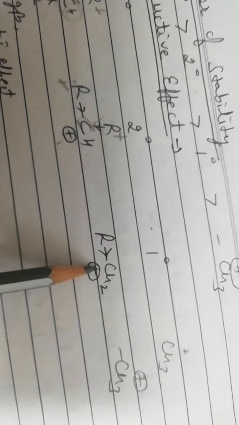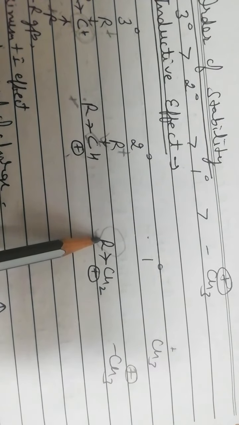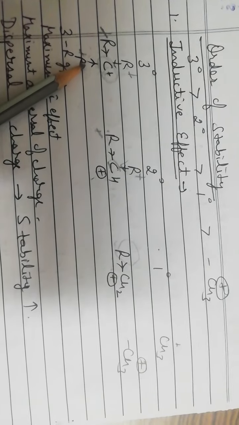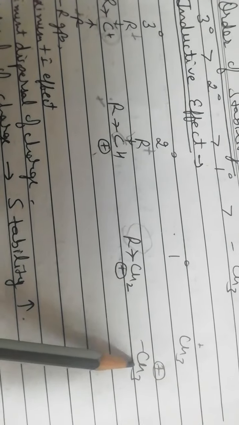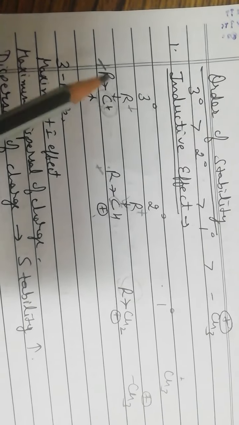In case of primary carbocation, only 1 methyl group is present, so it will show plus I effect. So positive charge will be dispersed. But here the dispersal is less as compared to secondary and tertiary. In methyl carbocation, it is not connected to any other methyl group, so no dispersal of positive charge will take place. So on the basis of dispersal of positive charge or inductive effect, we can see that tertiary carbocation is most stable, then secondary, then primary, then methyl carbocation. Now second is hyperconjugation.